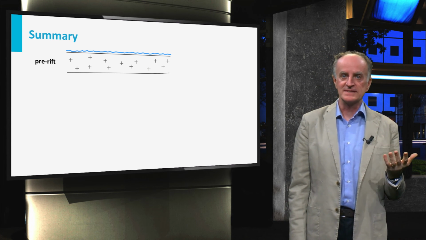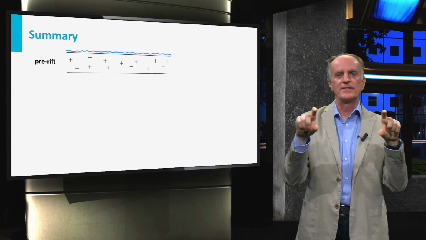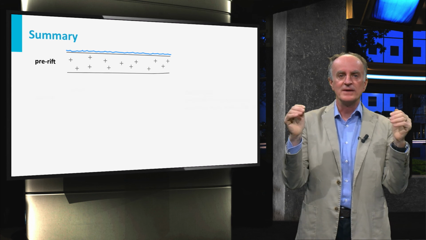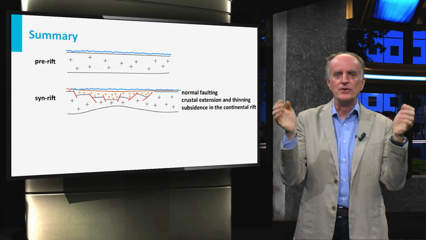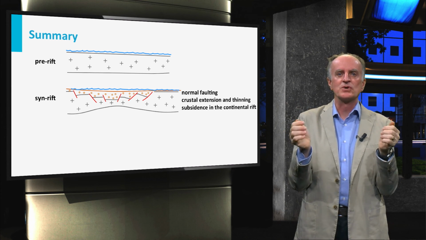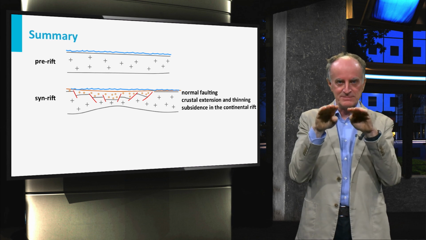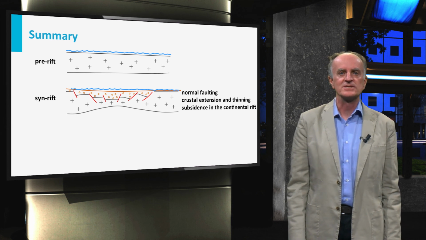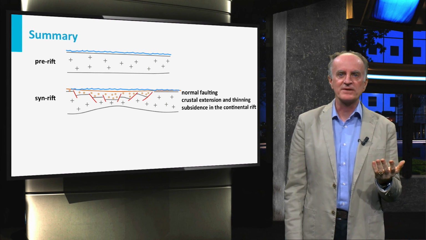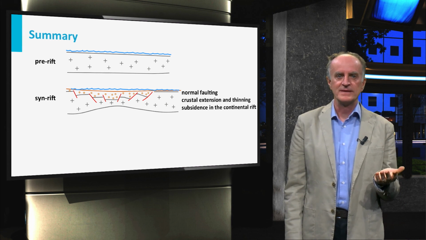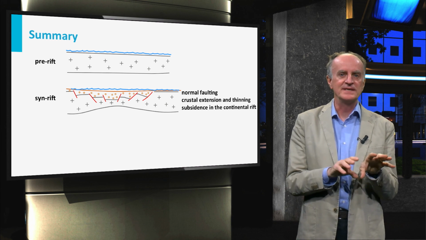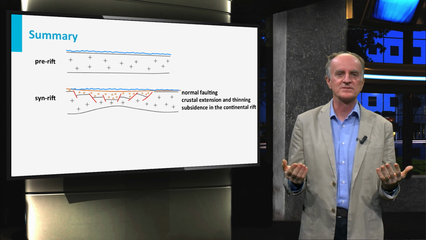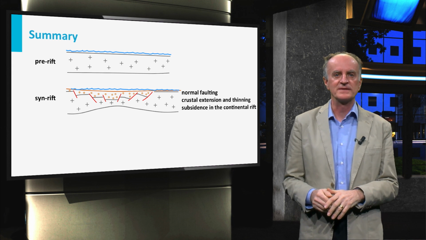Before rifting starts, the crust has a constant thickness, and the Earth's surface is typically close to sea level. With the onset of rifting, normal faults are created, which cause crustal extension and subsidence in the central domains. This is the syn-rift stage, and is associated with thinning of the crust and of the lithosphere. If extension ends at this stage, a continental rift is created. The North Sea is a famous example of a fossil continental rift.